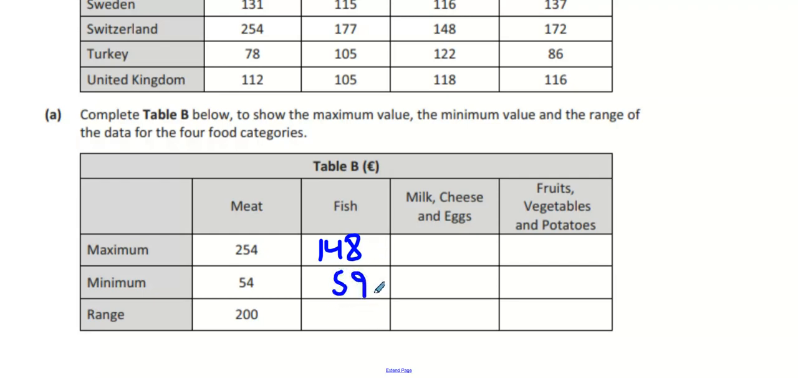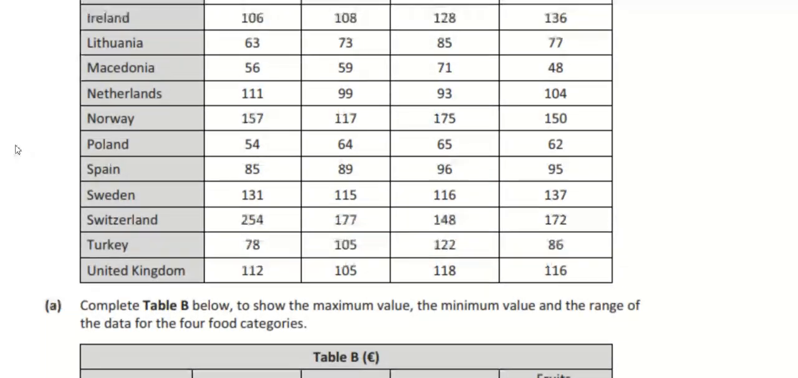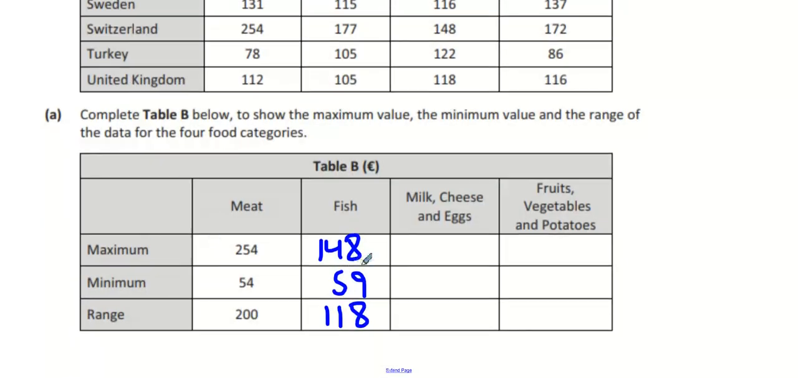Now, top score take away bottom score is your range. 118. All right. Maximum for milk, eggs, and cheese. 175 for Norway. And then minimum 65, and then a range of 110. And fruits and vegetables. Once again, Switzerland, take away minimum. 48. And then 124.